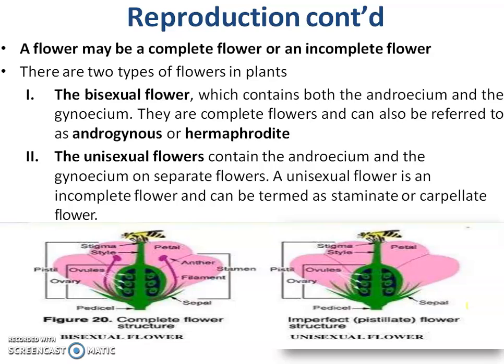Then the reproductive content is that a flower may be complete or incomplete. A complete flower is called bisexual, which contains both stamens and pistil. A unisexual flower contains either stamen or pistil, so accordingly it is named as staminate or carpellate.